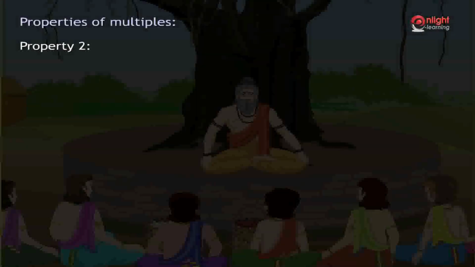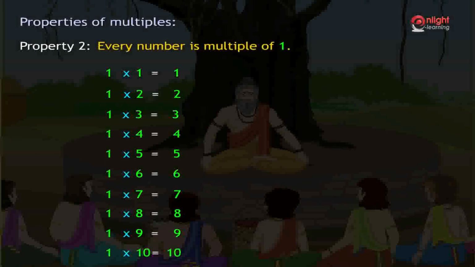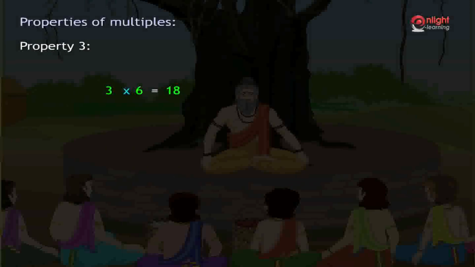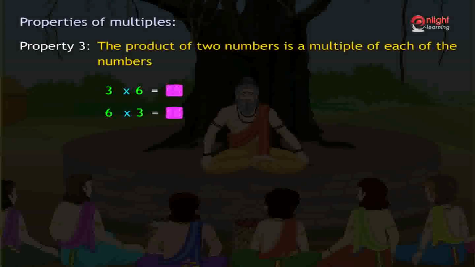Property 2. We also know that when 1 is multiplied by 1, we get 1. 1 multiplied by 2 gives 2. 1 multiplied by 3 gives 3 and so on. So every number is a multiple of 1. Property 3. 3 multiplied with 6 is 18. So 18 is the sixth multiple of 3. 6 multiplied with 3 is also 18. So 18 is the third multiple of 6. Therefore, the product of two numbers is a multiple of each of the numbers.